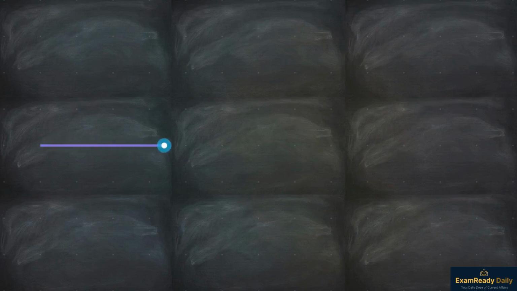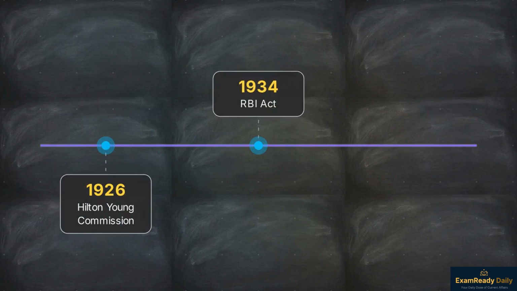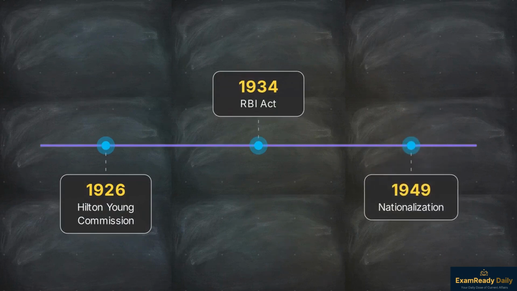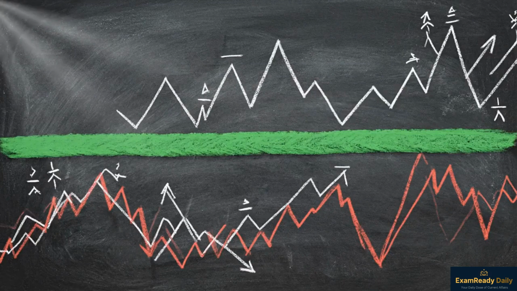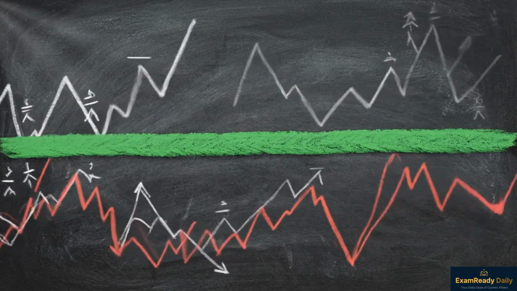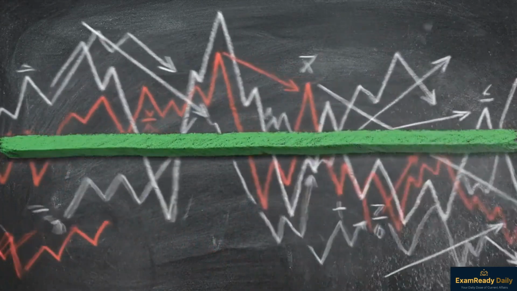The mandatory static timeline begins with the 1926 Hilton-Young Commission, the resulting RBI Act of 1934, and the bank's nationalization in 1949. Building on that foundation, the RBI's dynamic 2026 updates include the introduction of paperless e-checks and the deployment of MuleHunter.ai to detect money laundering. The macroeconomic objective of these tightenings is the stabilization of the Indian rupee against the volatility caused by geopolitical tensions